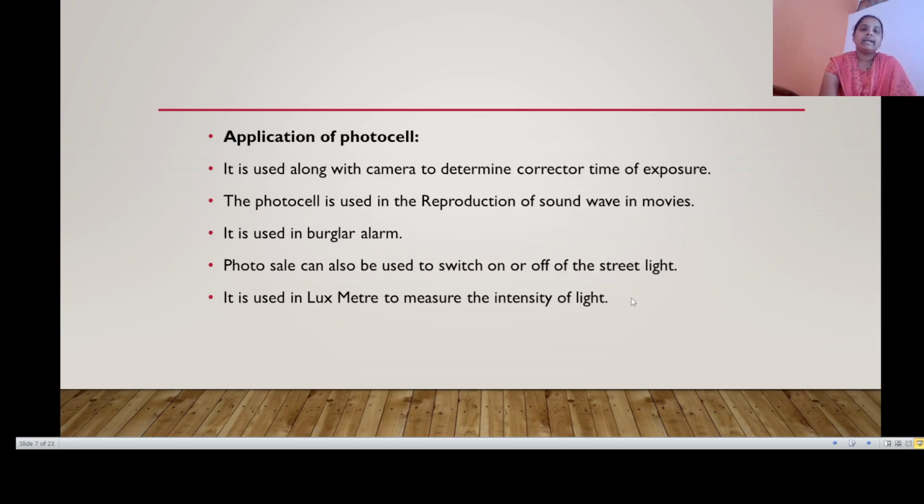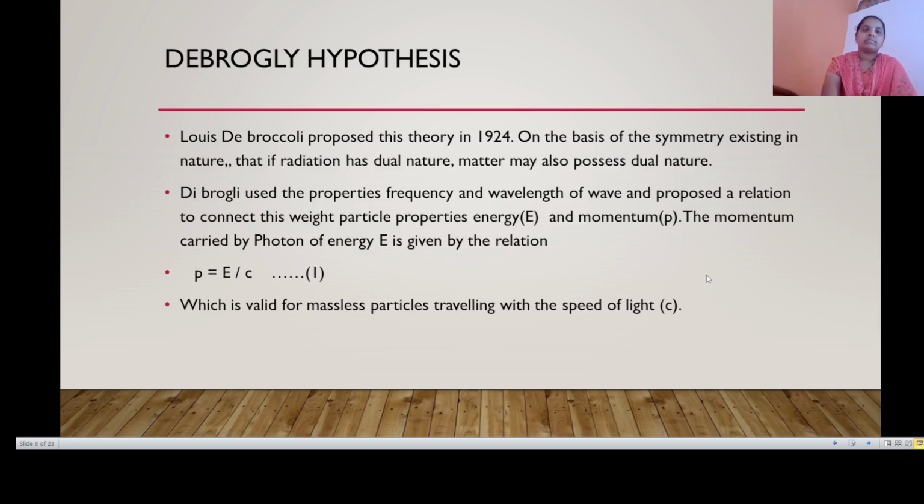It is used in a lux meter to measure the intensity of light.